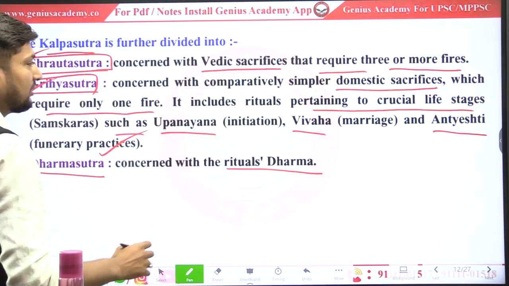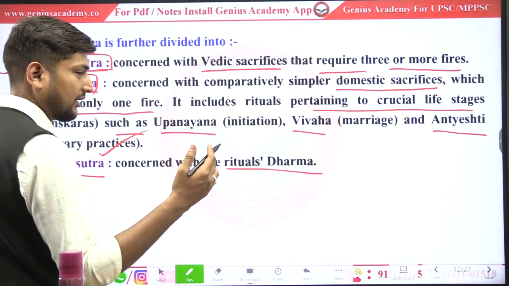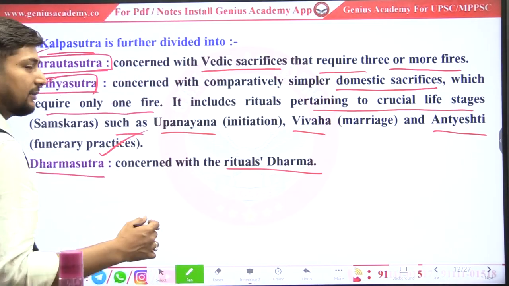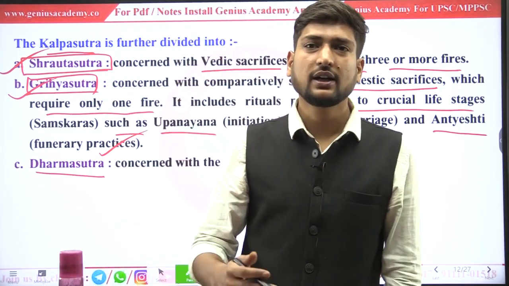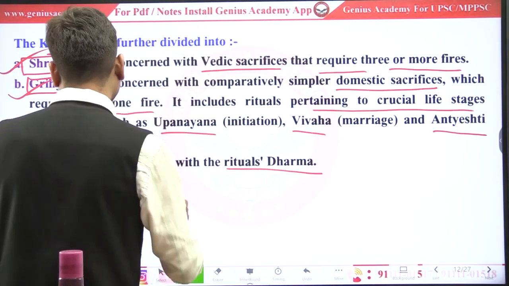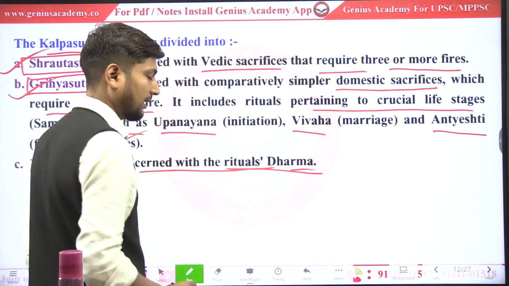In Grihya Sutra, it contains the domestic sacrifices and Upanayana and Vivaha rituals, and for the funeral practice, which type of rituals will be followed and how many fires will be lit. And Dharma Sutra is concerned with ritual dharma.